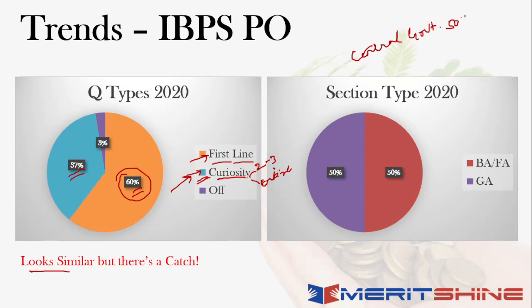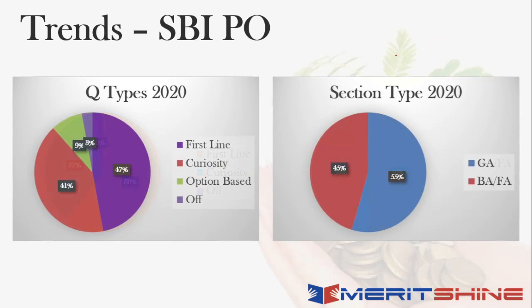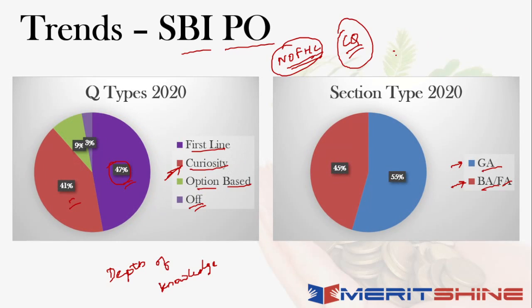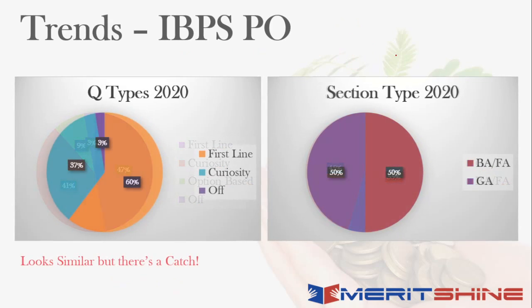Right. So the thing is that when it came to IBPS, the question answers were a little easier in that sense, wherein you didn't have to spend maybe, let's say, additionally 2 to 3 minutes in answering those questions. But if you look at last year's SBI PO trend, that obviously required you to understand things in a lot of detail, right? So the kind of thing that is required right now of you is very simple, right?